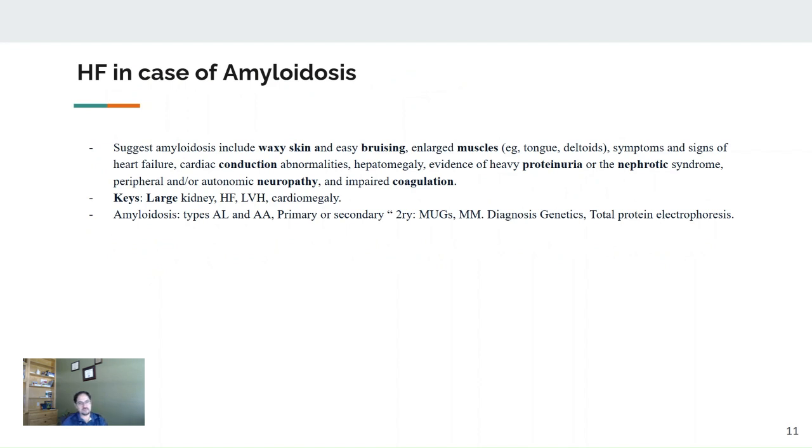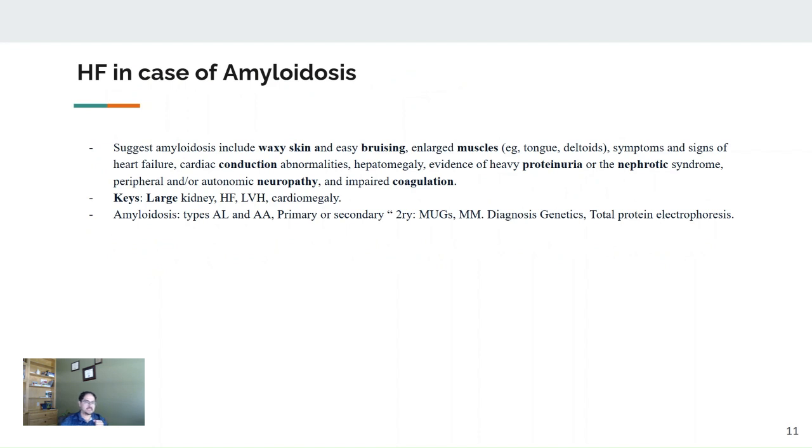So you think, yes, if 2 or more organs are involved, it could be amyloid heart or systemic amyloidosis, either AL or AA, primary or secondary. You need to run a few tests, including protein electrophoresis for the serum and the urine, rule out multiple myeloma, MGUS, and a diagnosis from the genetics. Maybe end up doing a fat pad biopsy or kidney biopsy to find the diagnosis, and then establish treatment as indicated.